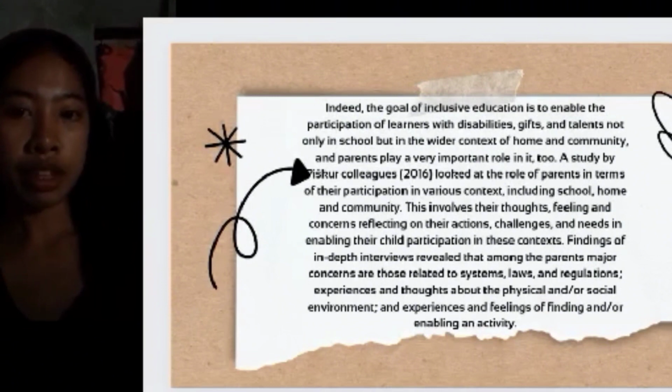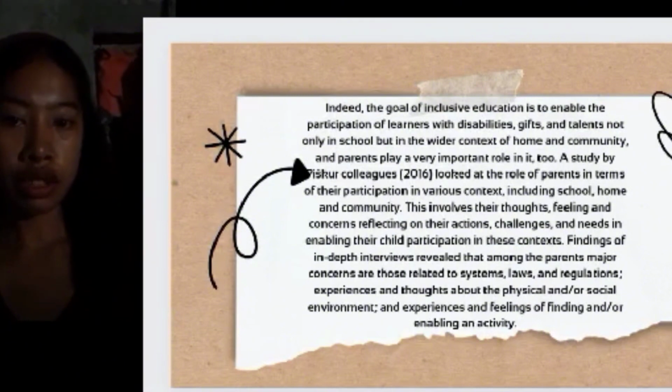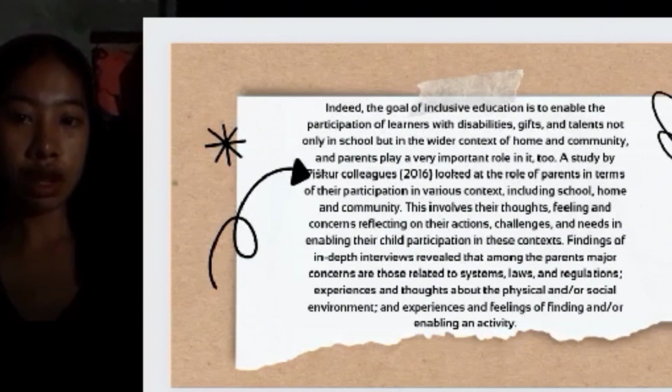Findings of in-depth interviews reveal that among the parents' major concerns are those related to systems, laws, and regulations, and experiences and thoughts about the physical and or social environment, and experiences and feelings of finding or enabling an activity.